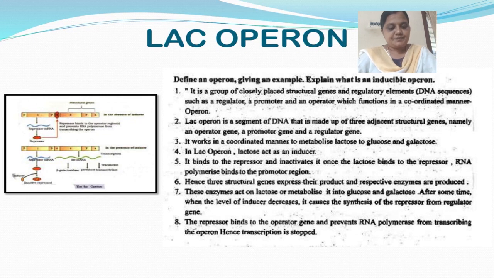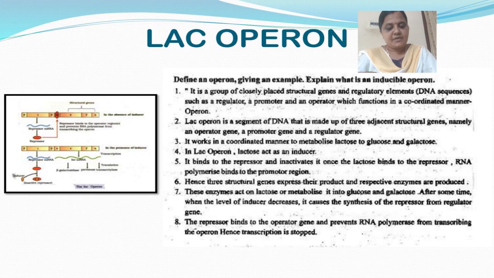In this, first is the absence of inducer. Here the inducer is absent, and the repressor is active. The regulator gene produces the mRNA for the repressor, and this repressor binds to the operator gene region and prevents RNA polymerase from transcribing the operon.